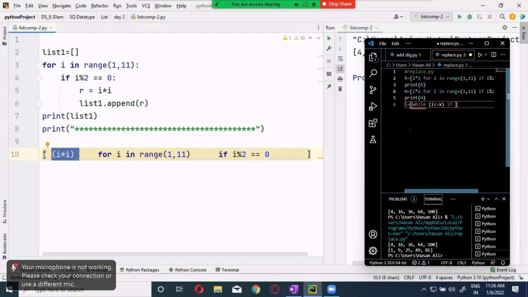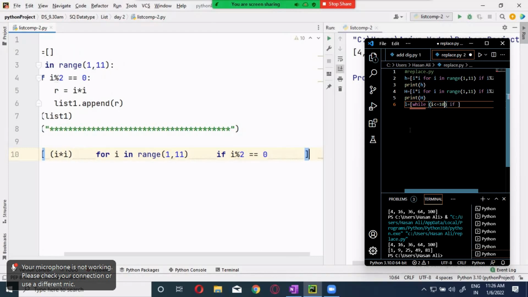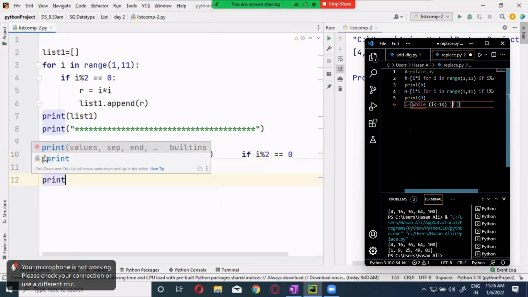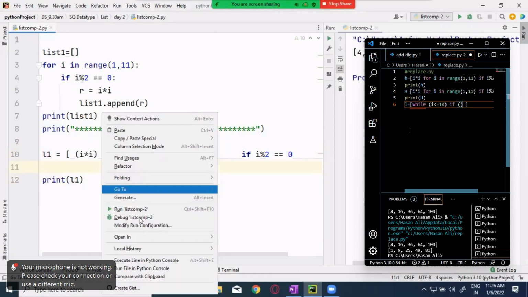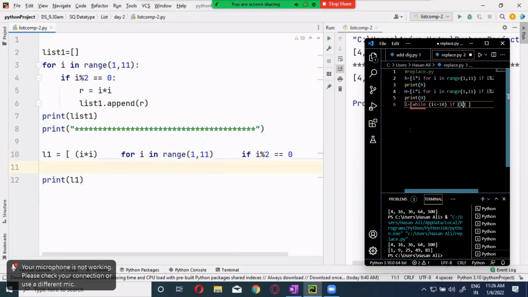Okay, now this one, I will put it in the list L1, and I'm going to print it. Print L1. Now let's see whether we are getting the same output or not. Okay, guys, we got the same output. Clear? Great. Now you can try out some examples on this. Whatever you want to do.